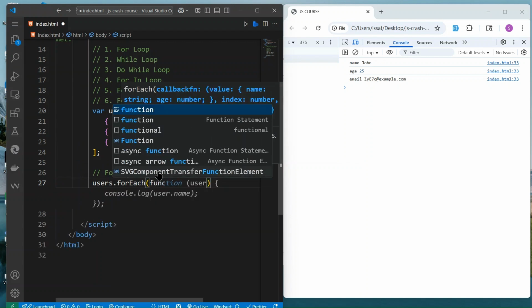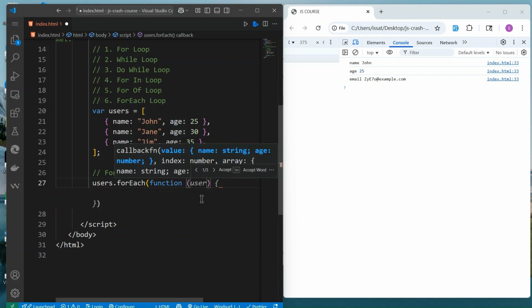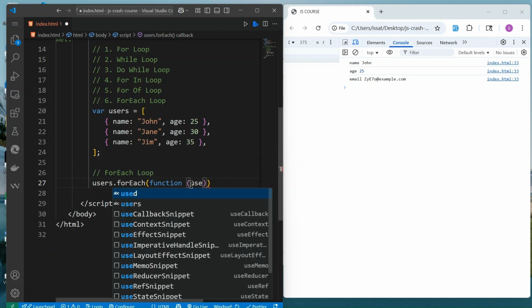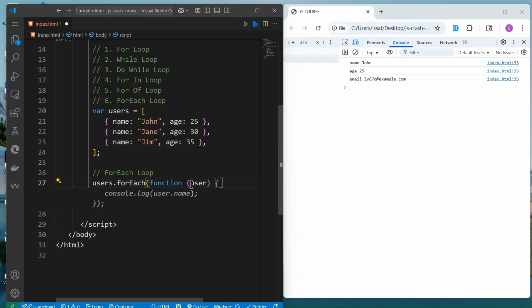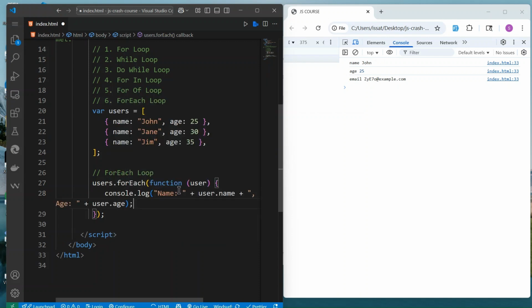So you can take a function, and then the function takes a parameter which you can call anything. Let's call it user, and this following one. So this is the function. We haven't seen the function, we are going to see it soon, so don't worry about this. Just take it as where it is. So I can console.log user dot name. We don't have to check any condition. This is a built-in method.